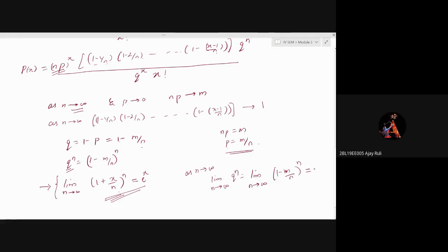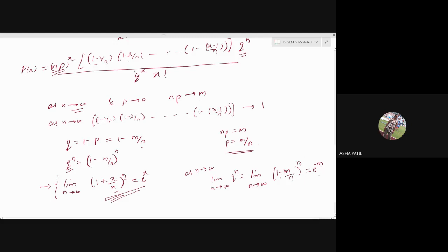E raised to minus m. Here we have the same terms, instead of x we have minus m. So q raised to n as n tends to infinity is e power minus m.